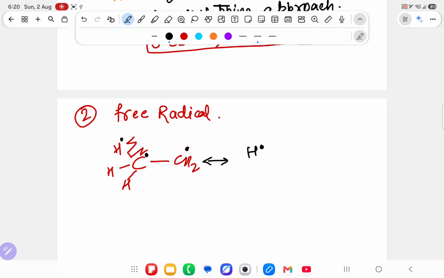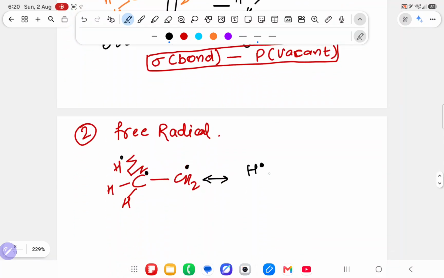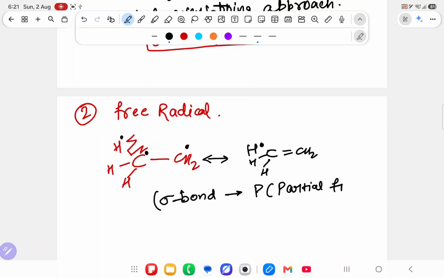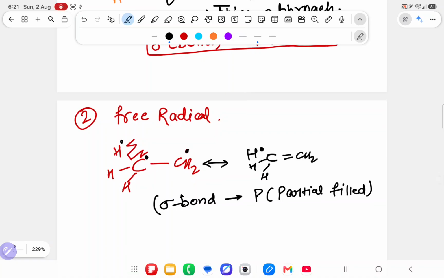So over here you will get H dot, previously you were getting H plus, and the remaining you will get CH double bond CH2. Over here, if anybody is asking the electron orbital overlapping approach, what will you say? Sigma bond is going from where to where? It is going from sigma bond to p, but this time p is partially filled. Previously p is totally vacant because plus is there, but this time it is partially filled.